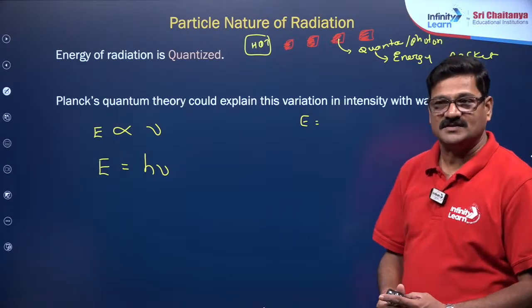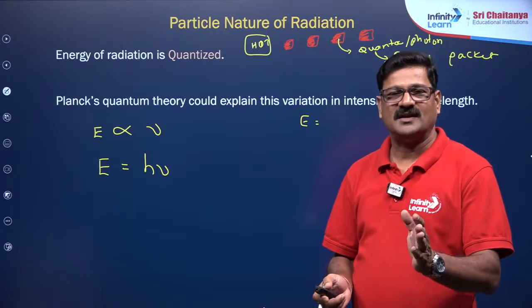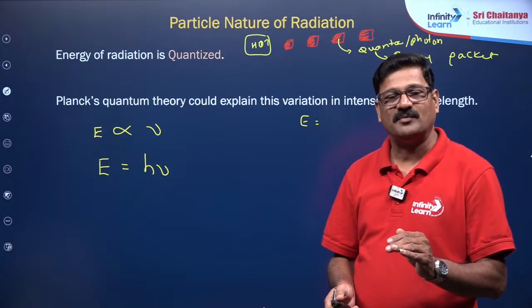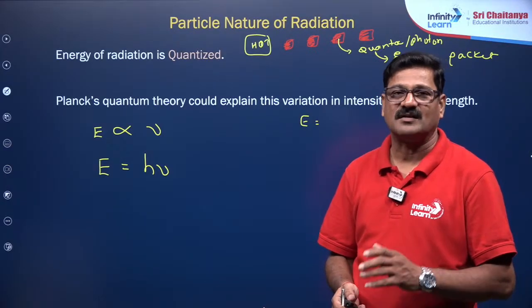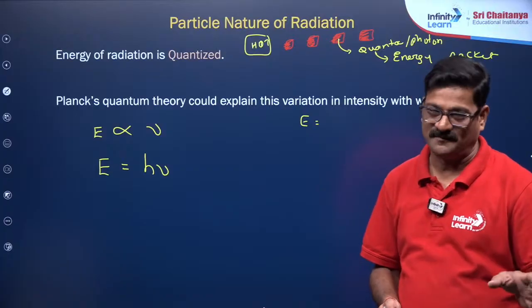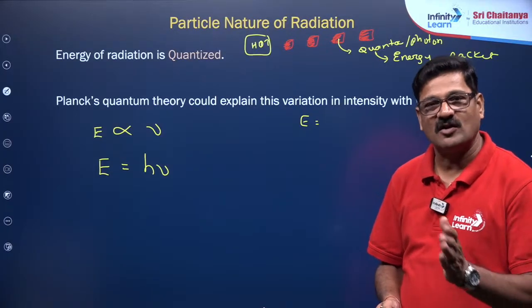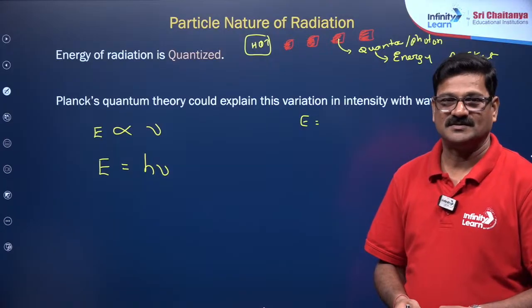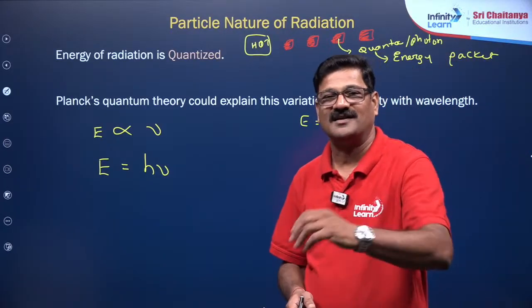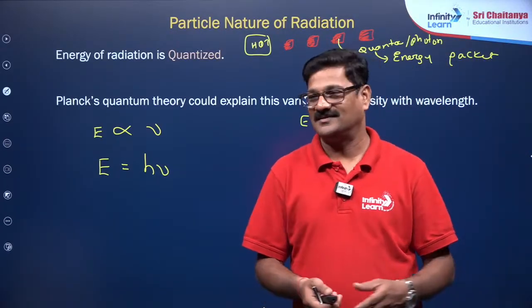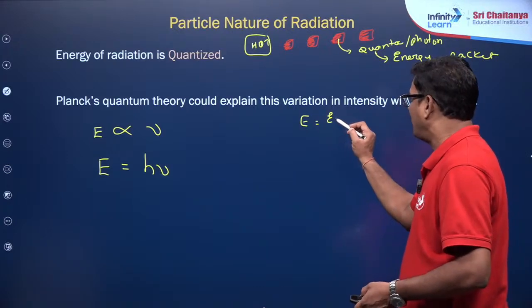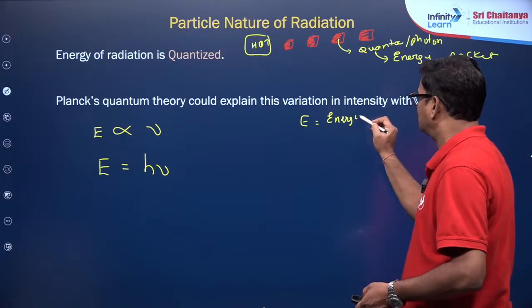Max Planck gave his theory, that is Max Planck quantum theory, so he called this a quantum. Later on the same was proved by Einstein, that is called Einstein quantum theory, both are same. Max Planck studied the black body and Einstein studied the photoelectric effect. So when Max Planck said it is quanta, Einstein said it is a photon. So both are same. E is equal to energy of packet, energy of quanta,